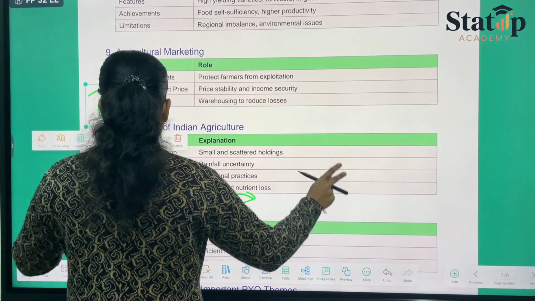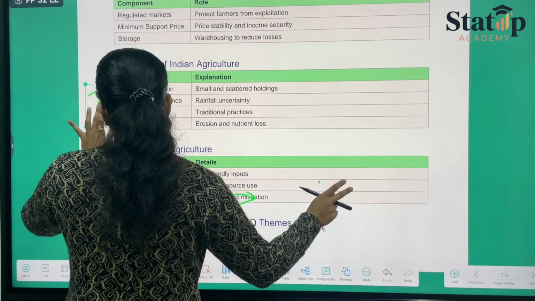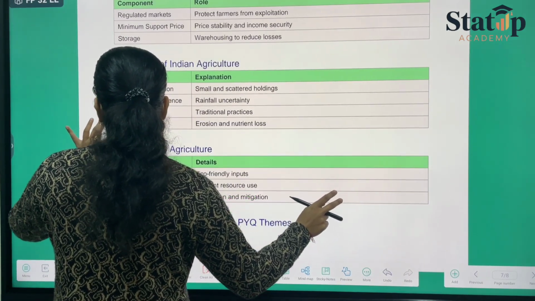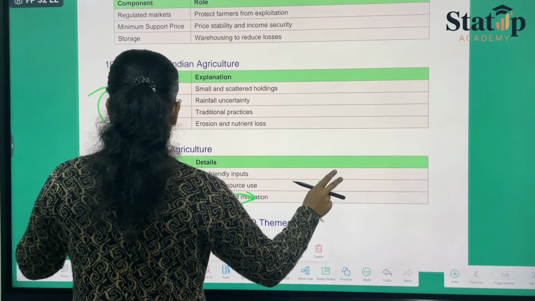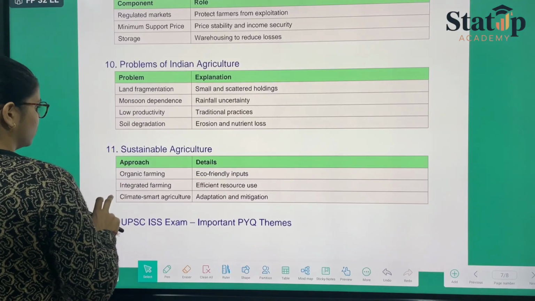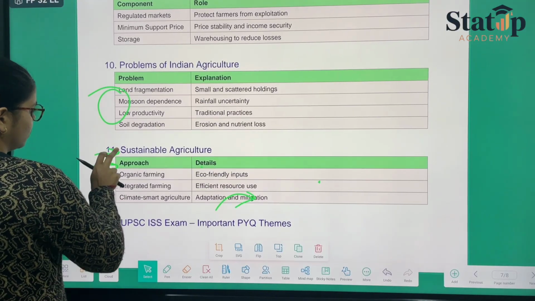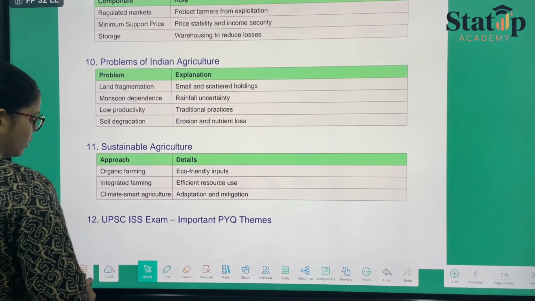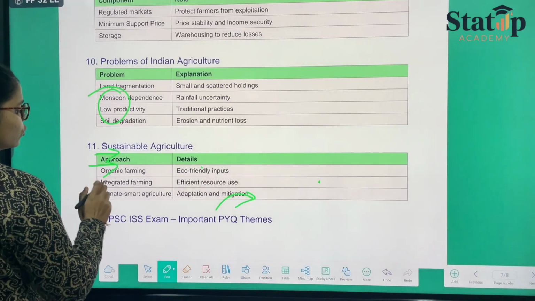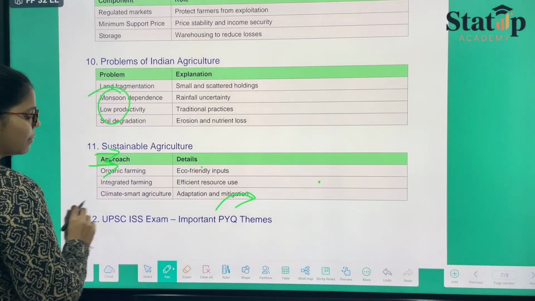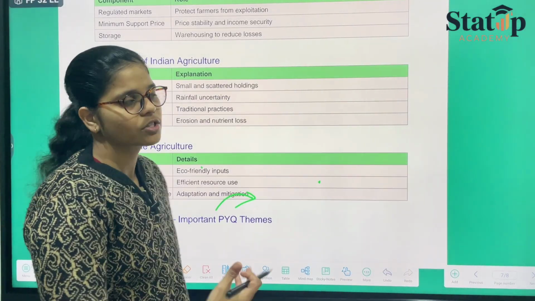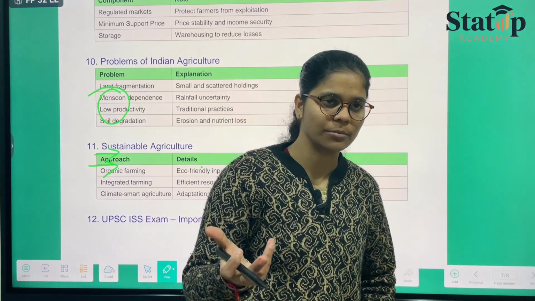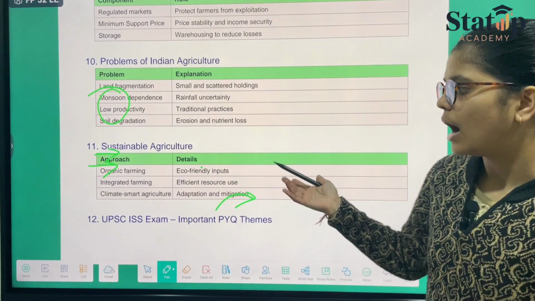You can easily mention what sustainable agriculture is. It includes what? It includes organic farming, integrated farming, climate smart agriculture. So this is what sustainable agriculture actually means, and this is how you can answer.